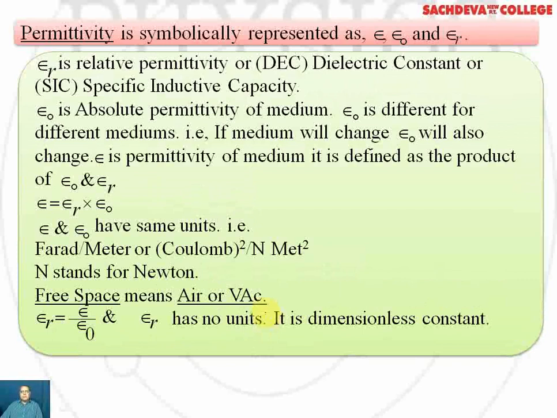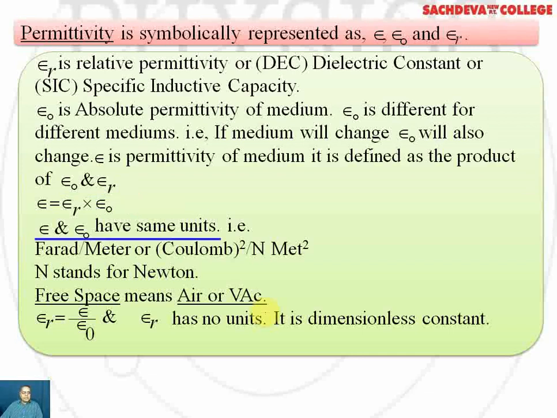Permittivity is symbolically represented as epsilon, epsilon naught, and epsilon r. Epsilon r is the relative permittivity or the dielectric constant or specific inductive capacity of the medium. Epsilon naught is the absolute permittivity of the medium. Epsilon naught is different for different mediums, that is, if the medium changes, epsilon naught will also change. Permittivity epsilon is the permittivity of the medium. It is defined as the product of epsilon naught and epsilon r, that is, epsilon is epsilon r into epsilon naught.